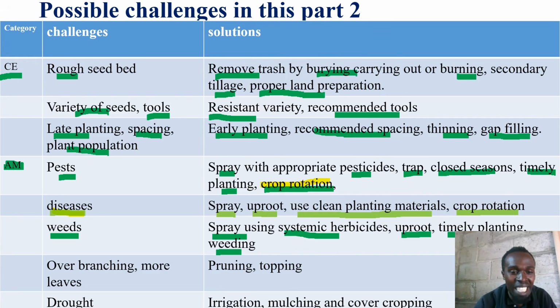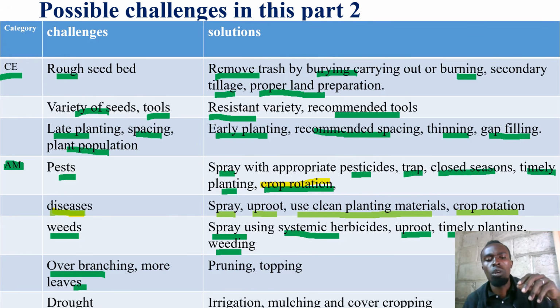Let's continue. Yes, there may be issues of overbranching. The crops have a lot of branches. The crops have a lot of leaves, and because of the lot of leaves, maybe it may not have been an issue of spacing, but the issue may be a lot of rain, and sometimes crops tend to grow fragile when there is a lot of rain. In rainy seasons, crops tend to grow and flourish and make more leaves, make more branches, so that they can lose excess water.